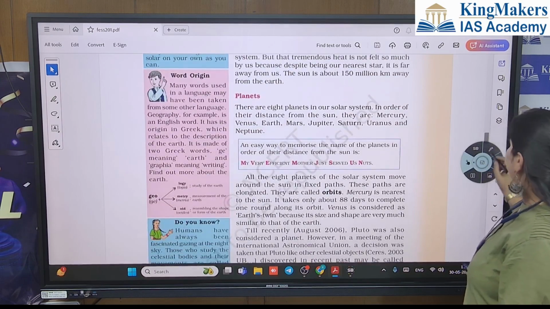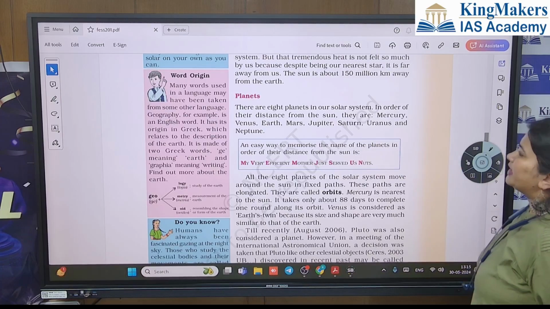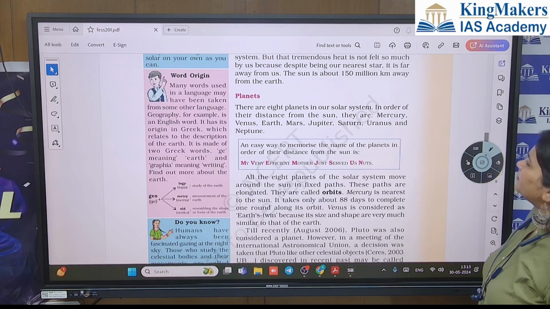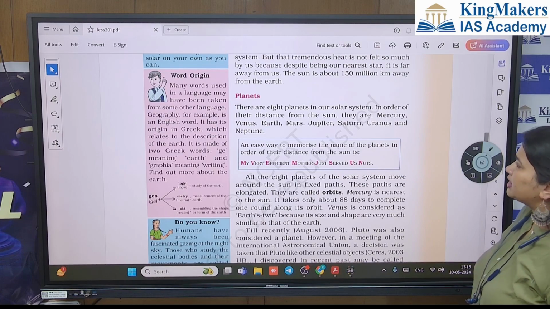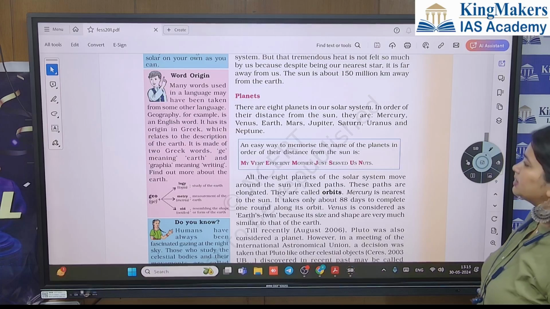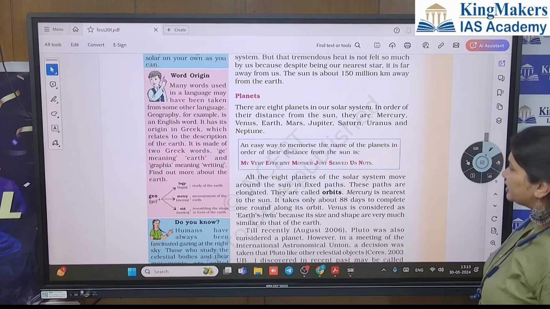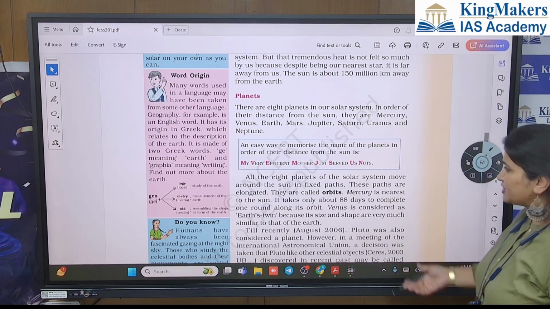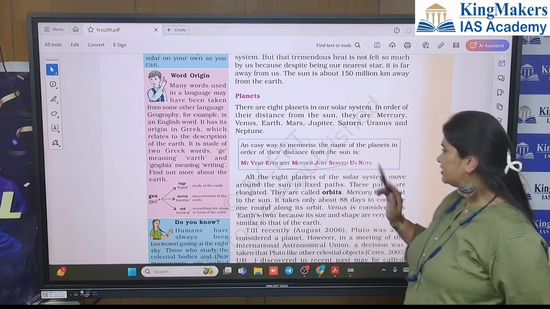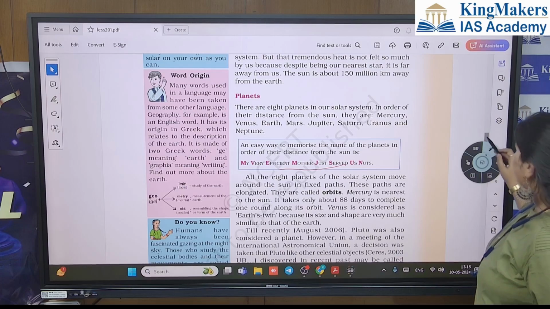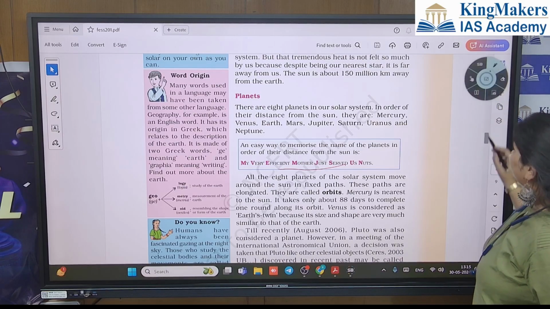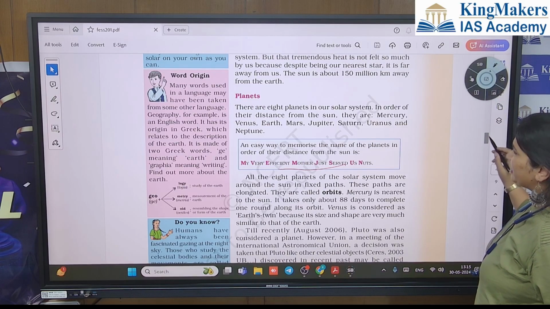Now planets. There are 8 planets in our solar system. In order of their distance from the Sun, they are Mercury, Venus, Earth, Mars, Jupiter, Saturn, Uranus, and Neptune. An easy way to memorize is the trick they have given. But I think that everyone knows this. And if not, you can utilize this trick.